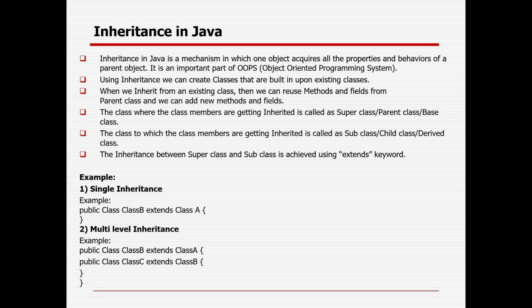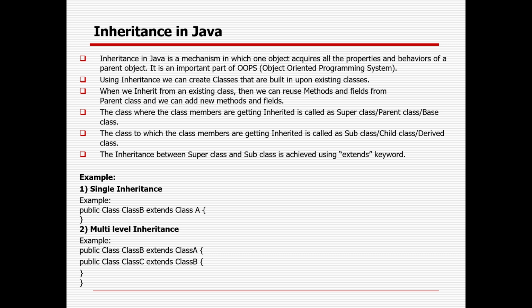Let me give you a simple real-time example. You are a parent. In case you have a child, obviously your child will have some properties from the parent, mother or father, and some from the grandparents also. That is the concept of inheritance, called the parent-child relationship. The base class from where it is inherited is called the super class, parent class, or base class. The class to which it is inherited is called the derived class, child class, or subclass, same thing.